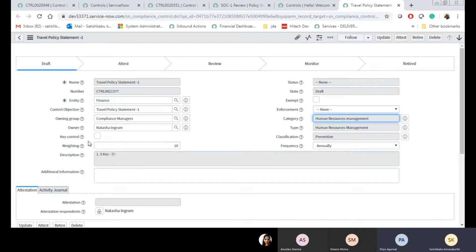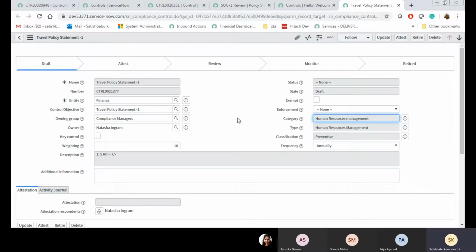Okay, like this is the key control. Key control means, in case one policy statement has 10 controls, among those 10 controls we have main controls. Let us say we have 10 cities in India.